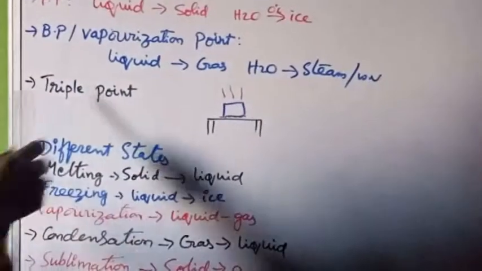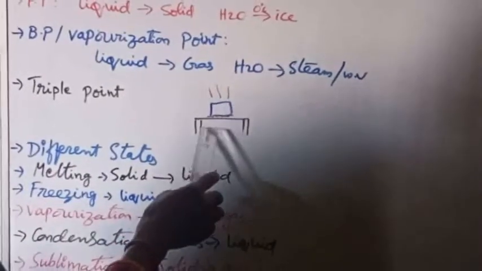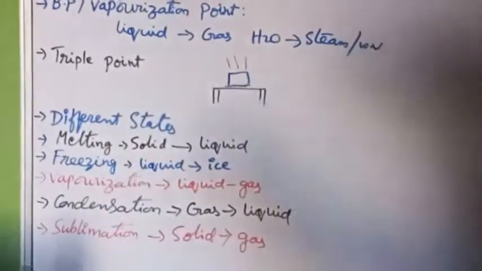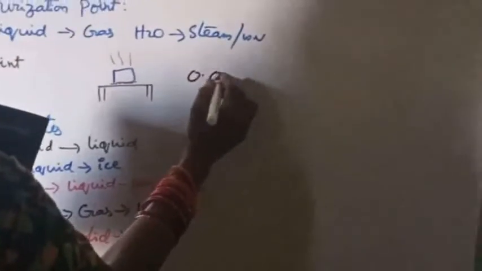Now triple point. Triple point means, let us take one ice block, keep it on a table, and observe keenly at 0.01 degrees Celsius. At 0.01 degrees Celsius, we are able to find 3 states of matter.